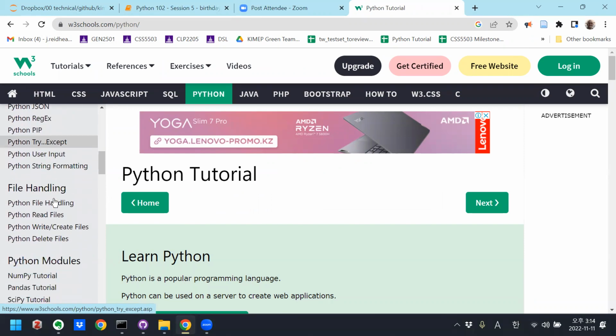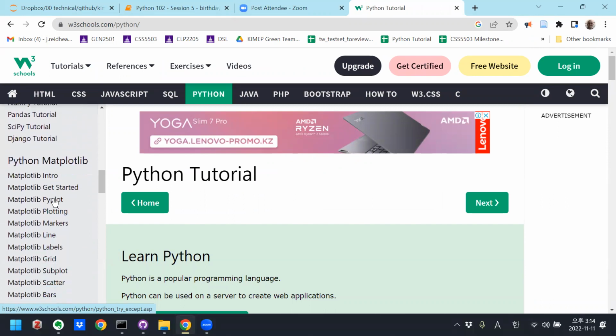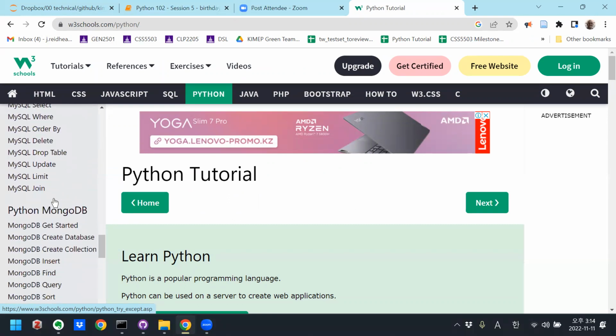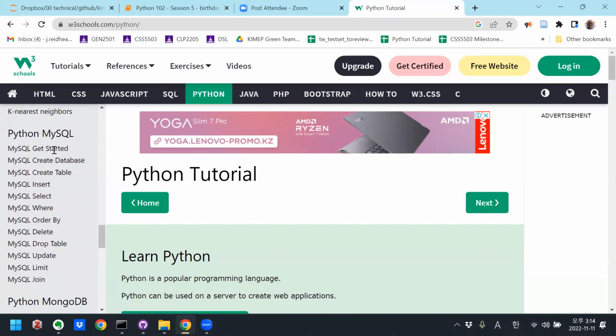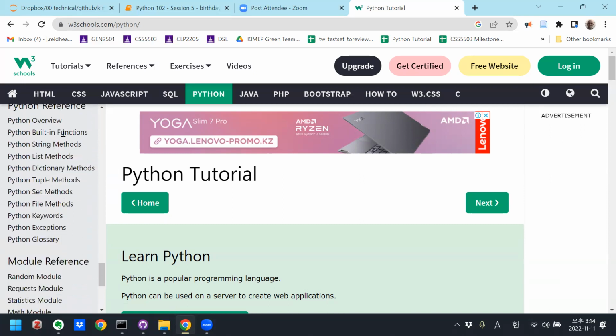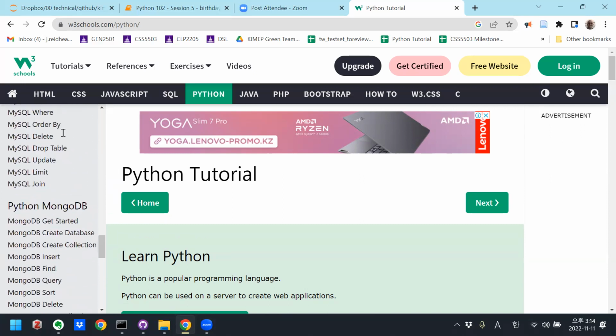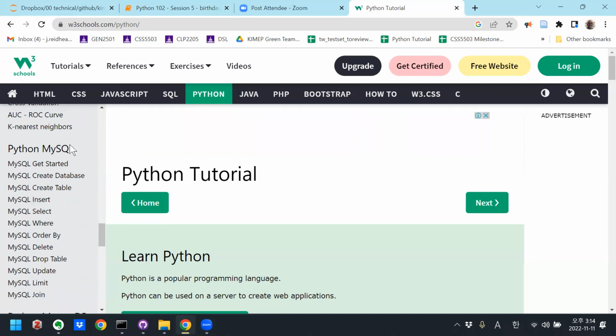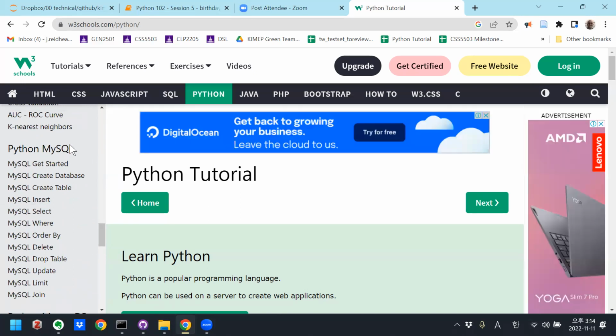But if you get down to the bottom here, for example, Python MySQL, Python MongoDB, these are connectors which allow you to use Python to connect to some other server. You might want to connect to a MySQL database on some server so that you can update values.